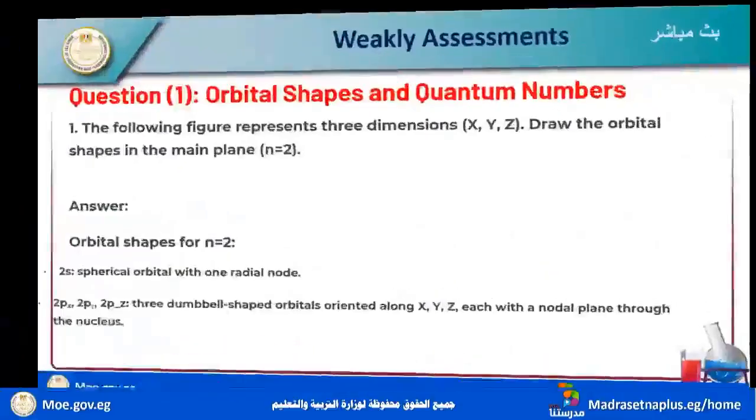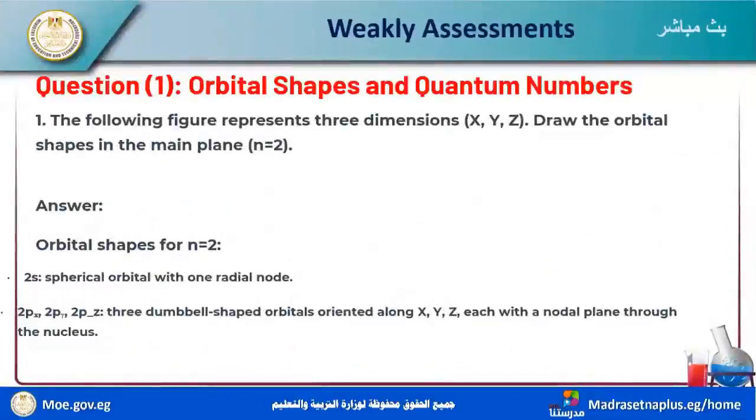Next. The following figures represent three dimensions x, y, z through the orbital shapes in the main level n equals 2. Now we can draw, but we can discuss these questions.